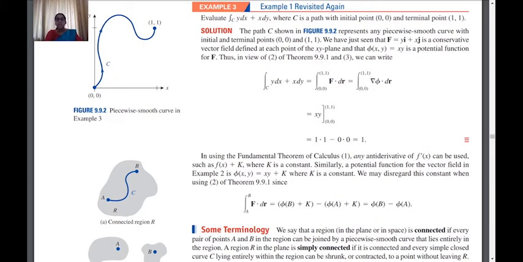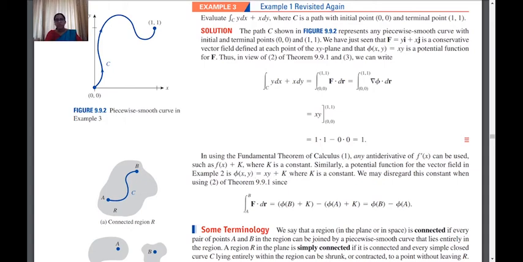In a similar manner, here we are using the potential function phi. Here also we can consider phi of x comma y equal to xy plus any constant k. The integral value will remain the same. Why? Because by the theorem, the integral from a to b of F dot dr is phi of b minus phi of a. What will be phi of b? We have to substitute the values of x and y, the terminal point, but k will have no substitution, right? So phi of 1, 1 is again 1 plus k, and phi of 0, 0 is 0 plus k.